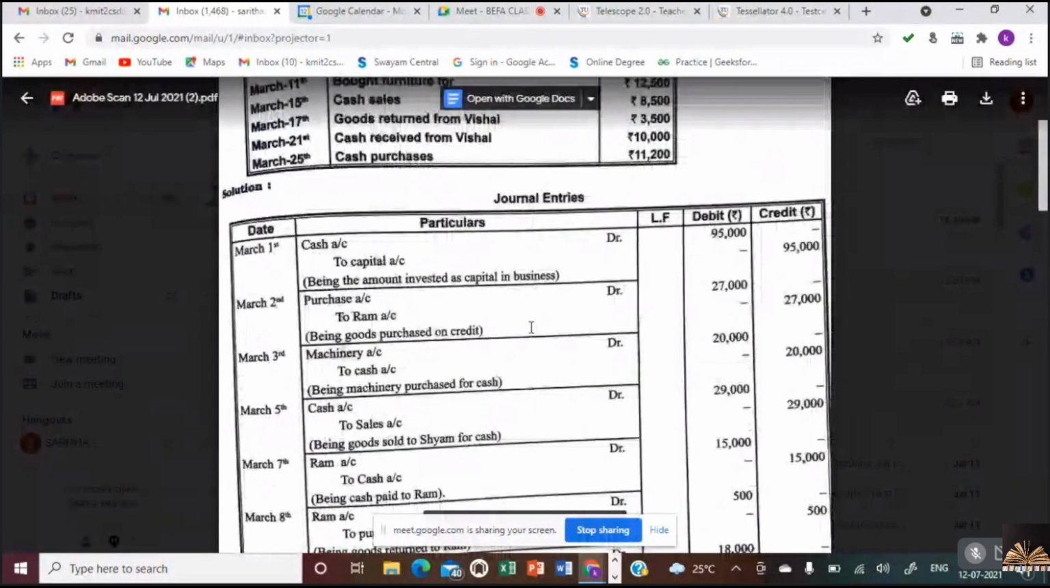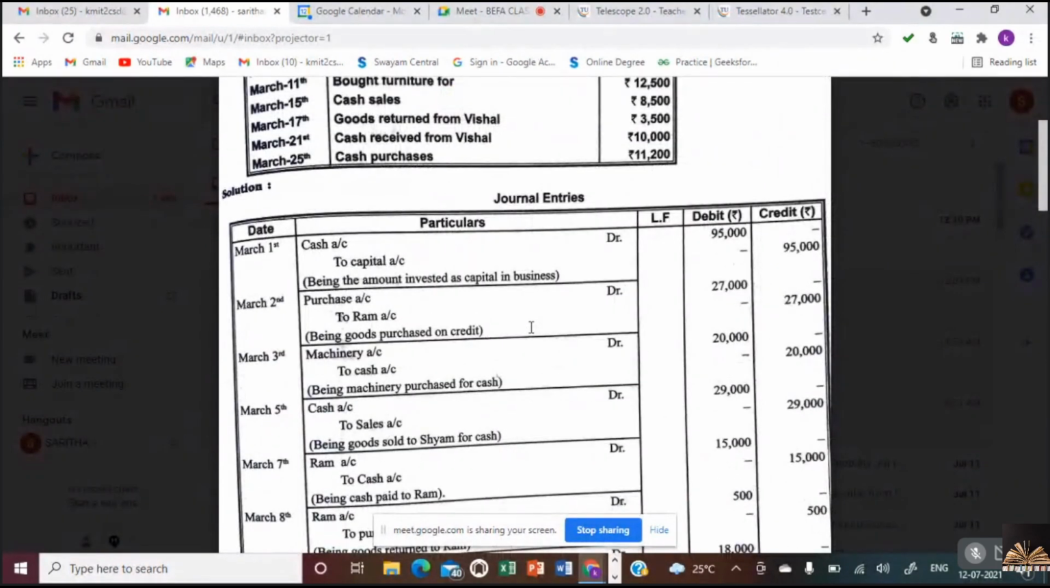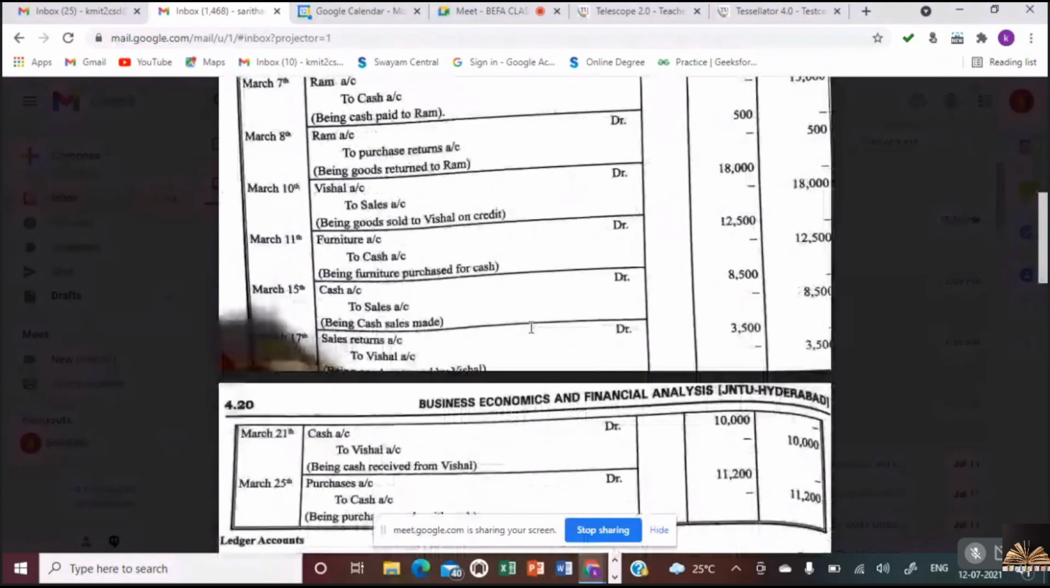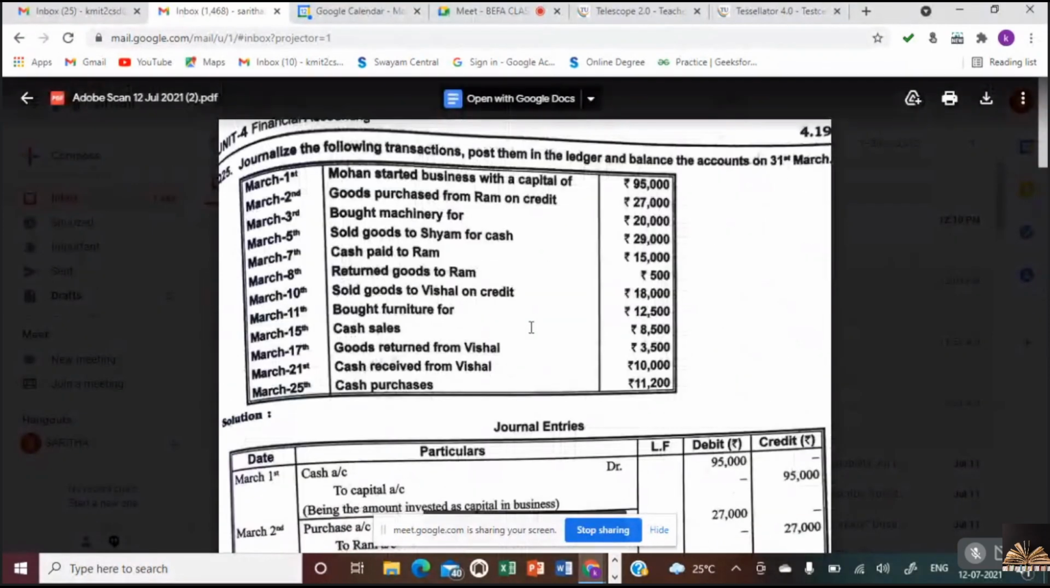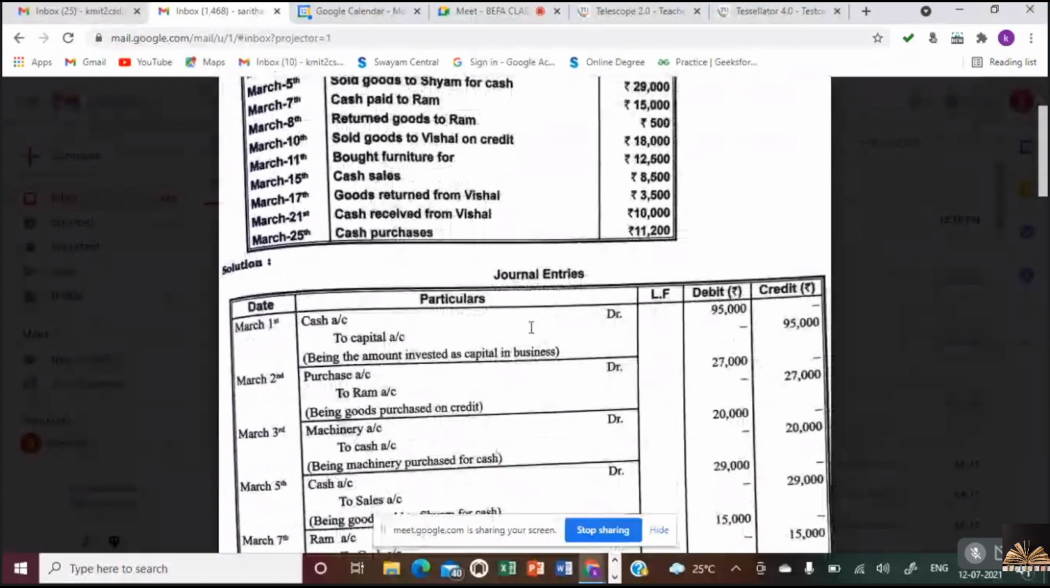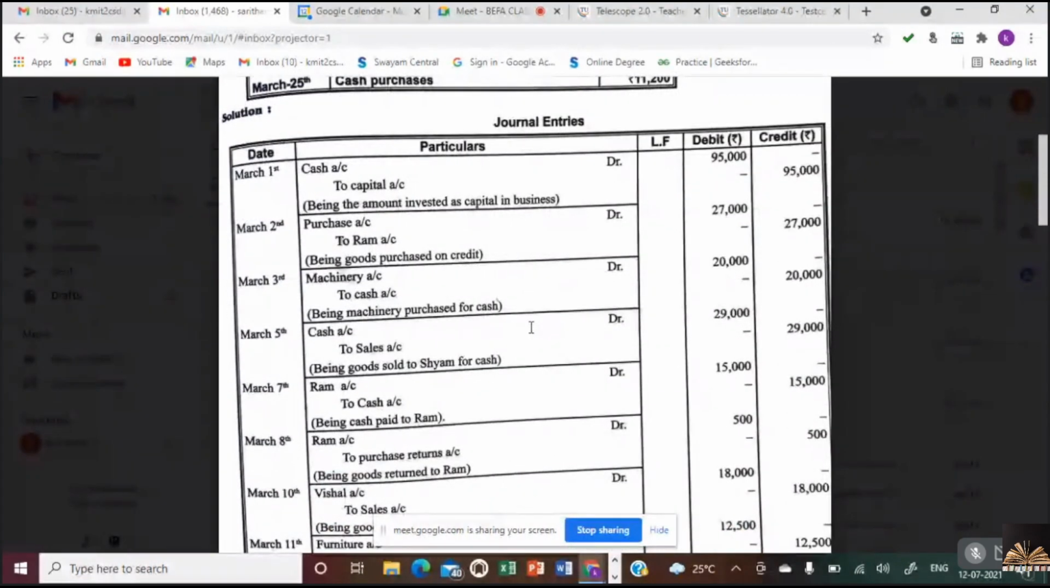Now the last is cash purchases. Now you tell me what is coming into the business? Cash purchases. Look, you have purchased raw material worth 11,200. Purchases account to cash account. Very good. Purchases account debit to cash account, being purchases made with cash. All of you practice these three, and if you have all-in-one, you can practice all the all-in-one journal entry problems, past journal entries.